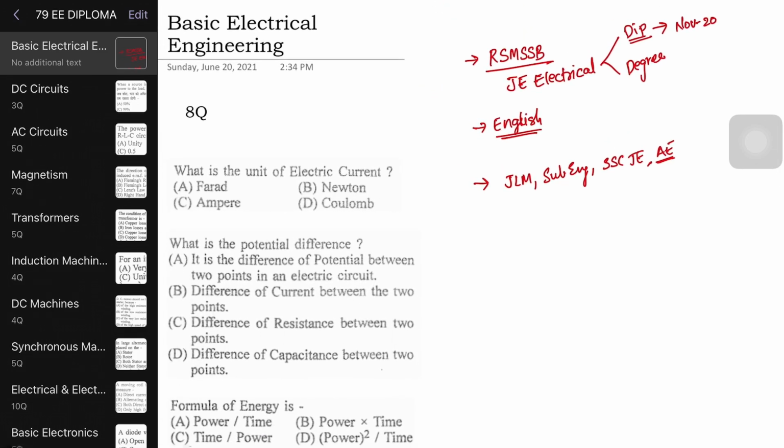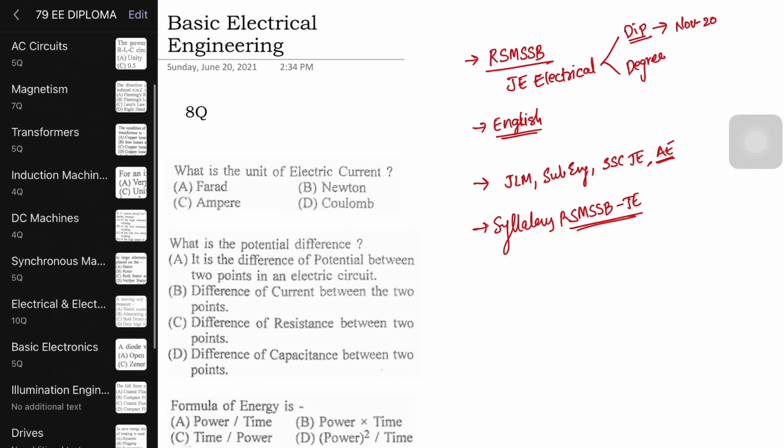Right, now we will talk about the syllabus. So what is the syllabus first of all? Okay, syllabus of RSM SSB JE diploma level. So the diploma level JE electrical syllabus is, see, actually I did not go through the notification or see that particular syllabus which is officially given, but I have just gone through this one question paper and based on that I have written the syllabus, as you can see on this side of the screen.